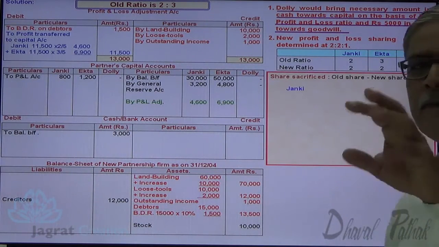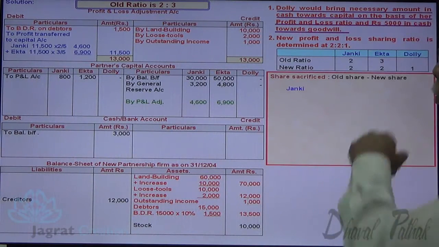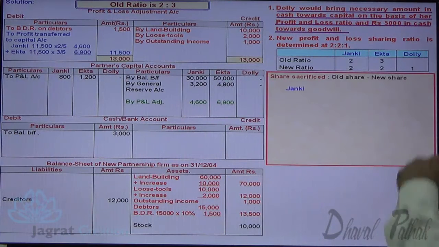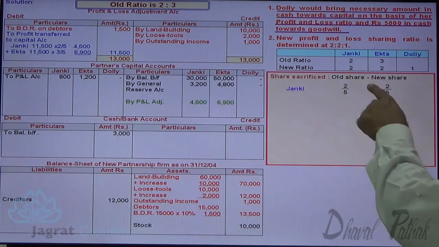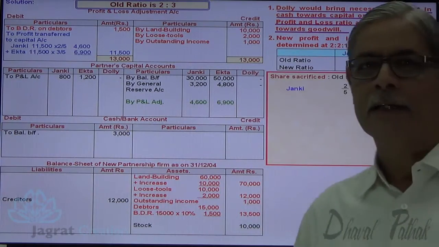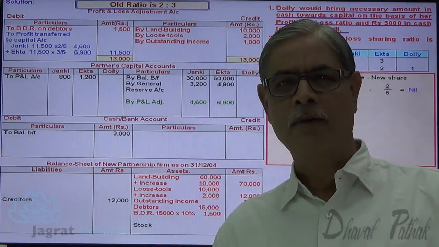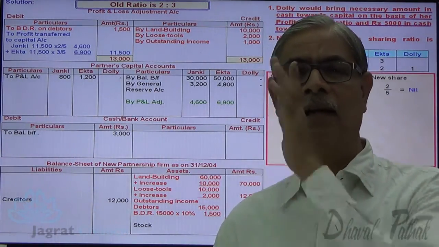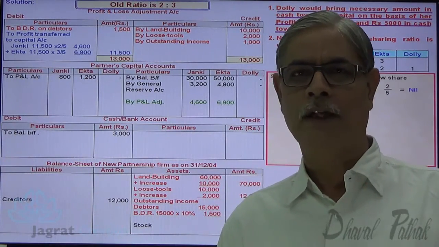For Janki, let me work out the sacrifice. What is the old share of Janki? 2:3 means 2/5. What is the new share of Janki? That is also 2/5. So 2/5 minus 2/5, she has not sacrificed anything. There is no sacrifice by Janki, so Janki won't get anything for goodwill.